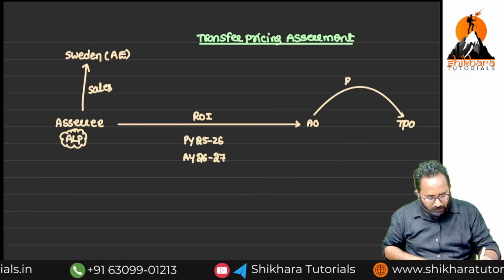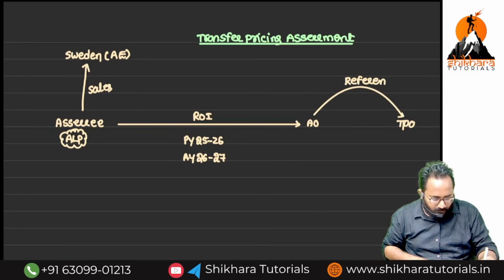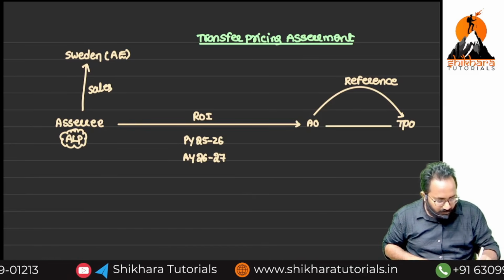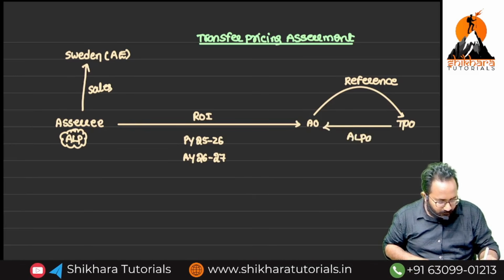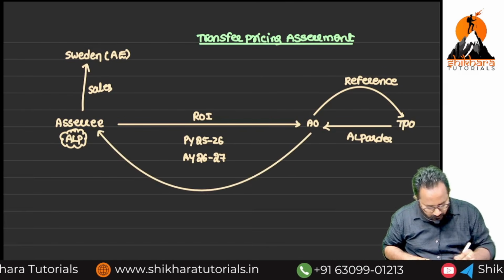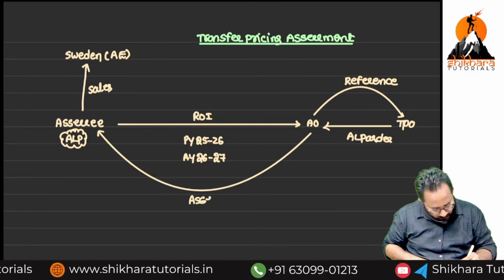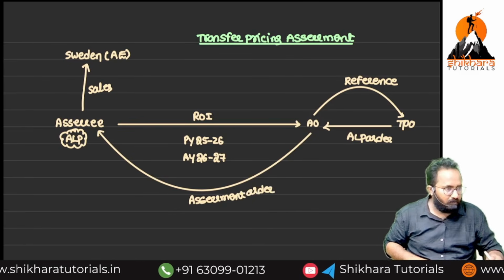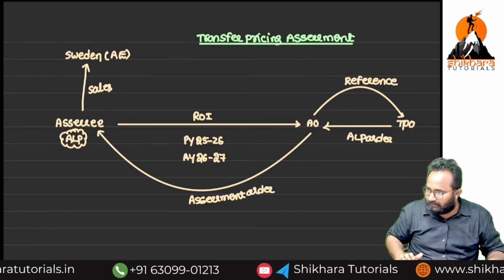I think you know this reference relates to prior approval, we have to take all the things, you know already. So now TPO will give the ALP order. Based on that ALP order, we can give the assessment order. Ma, is this a headache process or not? Complete headache process, already we discussed.